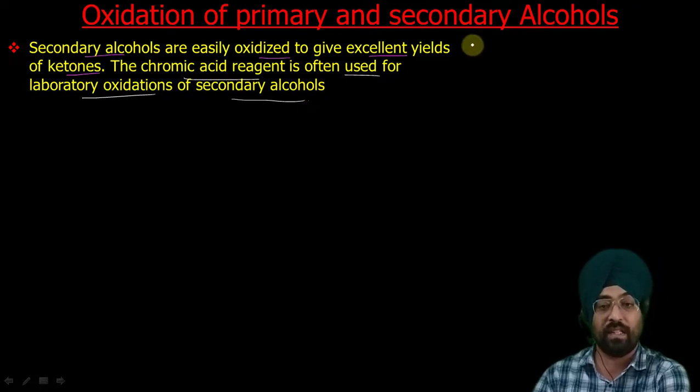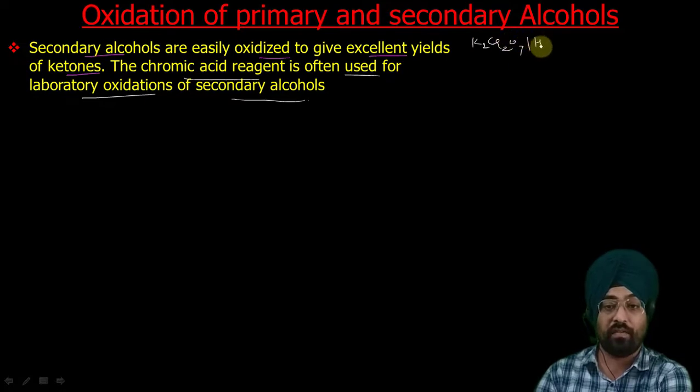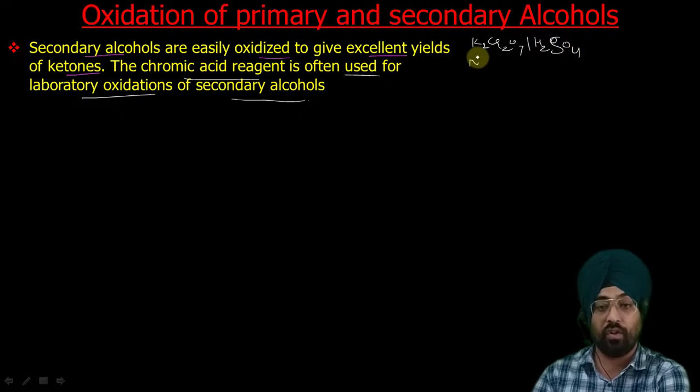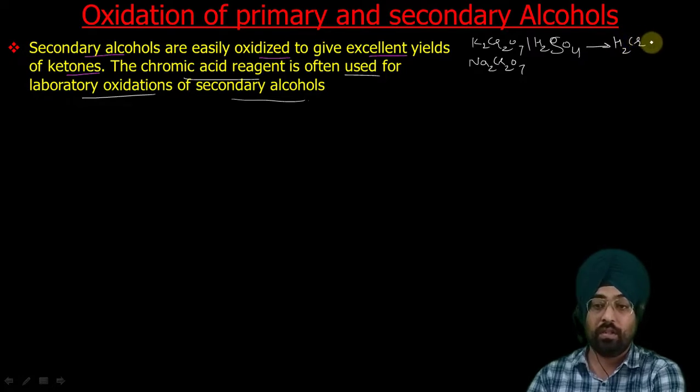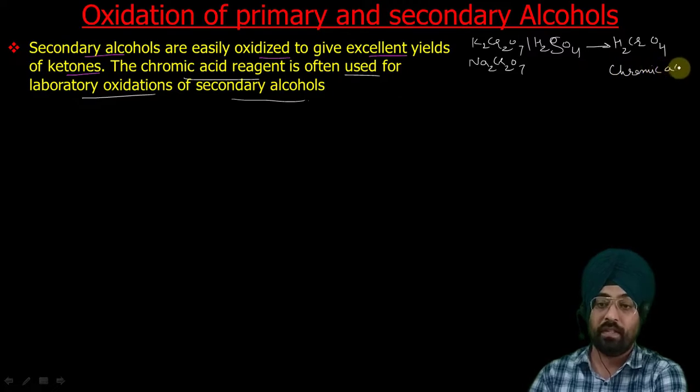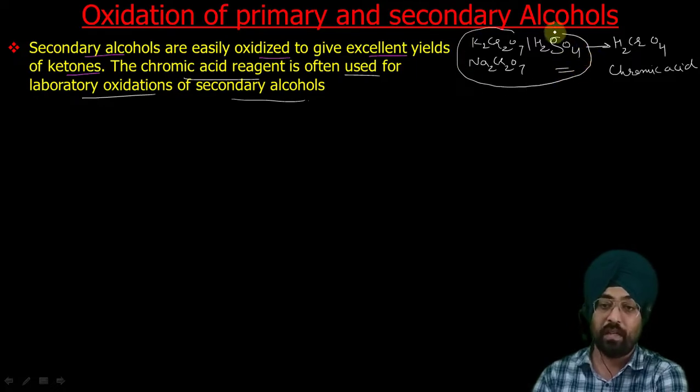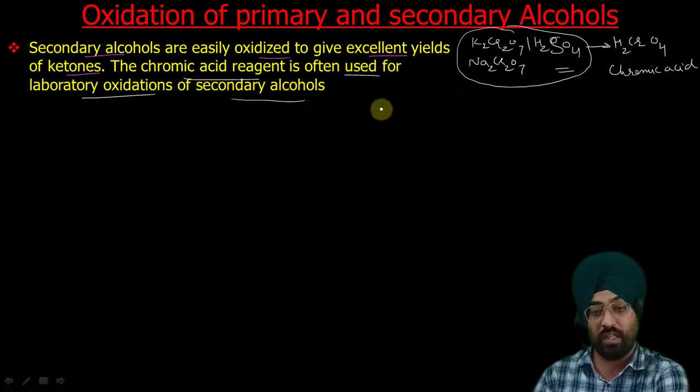So what is chromic acid reagent? It can be K2Cr2O7 and sulfuric acid. If we add sulfuric acid to potassium dichromate or sodium dichromate, Na2Cr2O7, they will give you chromic acid, H2CrO4. This is your chromic acid. Basically these oxidizing agents are called chromic acid because they generate chromic acid. It can be used to oxidize secondary alcohols to ketones.